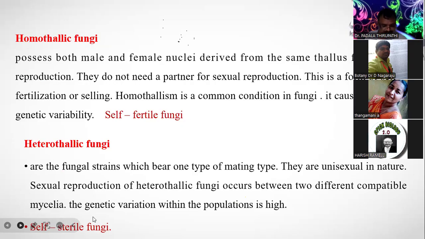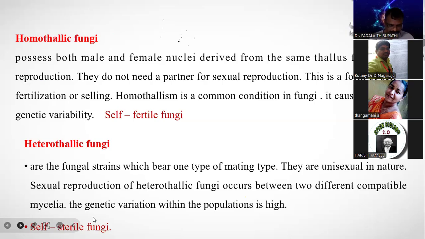If both strains are present in a single thallus, that is homothallic. If the different sexes are present in different thalli, that is heterothallic. Hetero means different, in the different thallus.